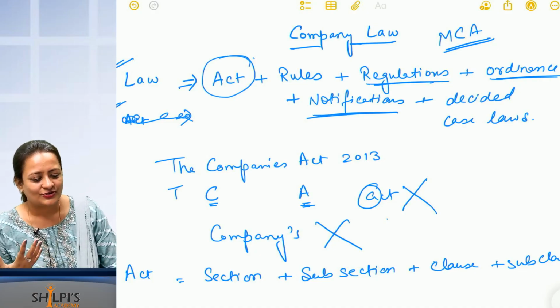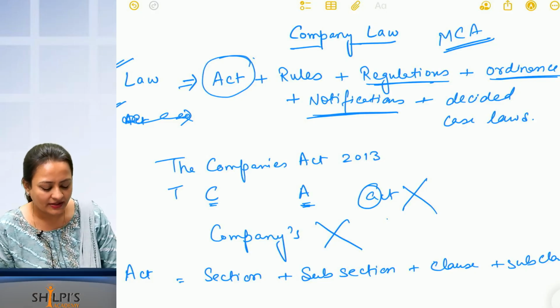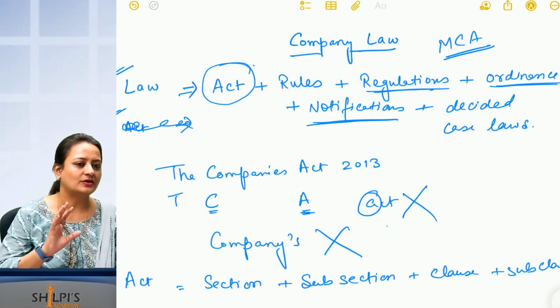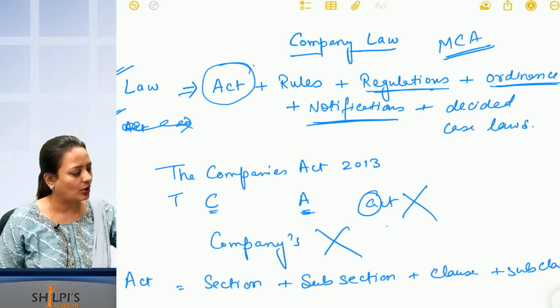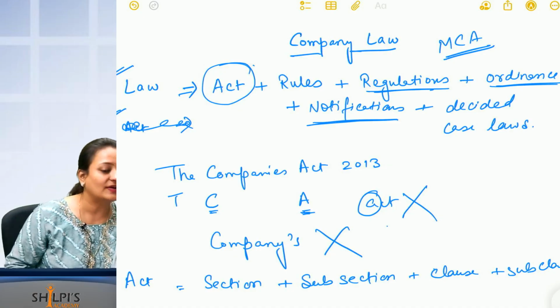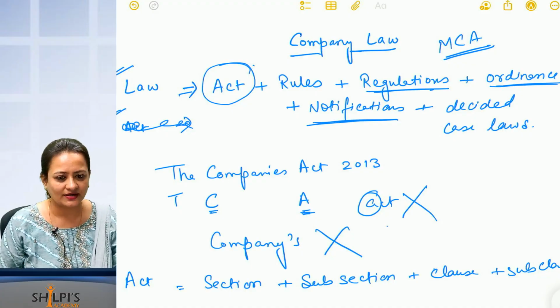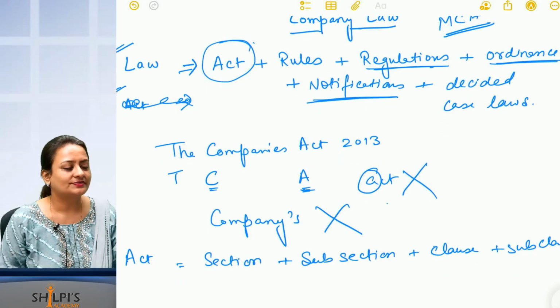Okay. So Nirmala Sitharaman was the person who will be handling MCA, right? MCA is Ministry of Corporate Affairs. Whatever they want, they can put out one notification and it has to be followed by the companies. So that is why law also includes notifications, correct? Next is what?